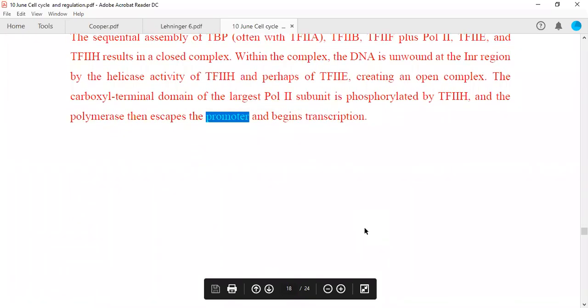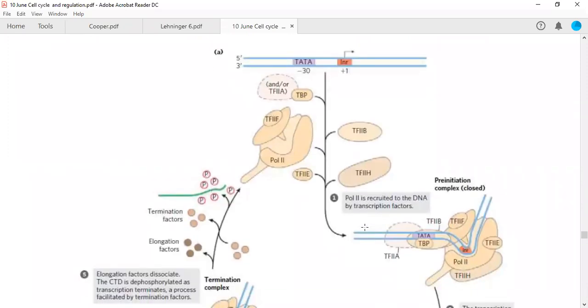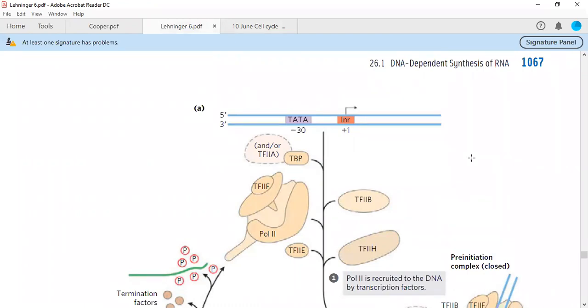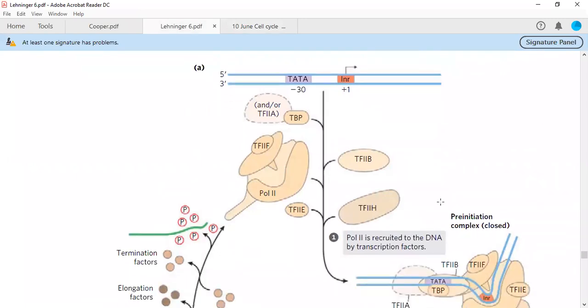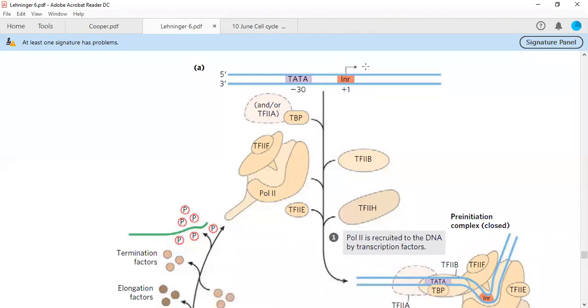Now you will see this diagram. All this is given at page number 1067 in your Lehninger 6th edition. You can also find this complex from here; it is more clear here. This is your TATA box around the -30 position, and this is the transcription initiation site, denoted by +1.